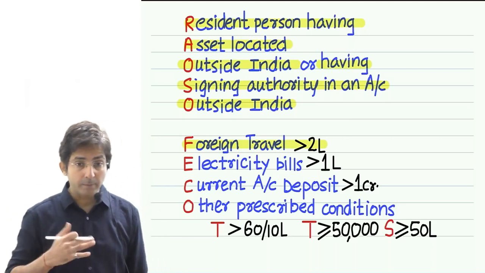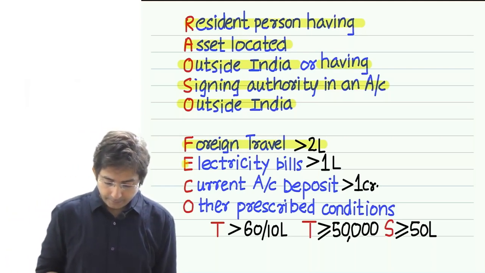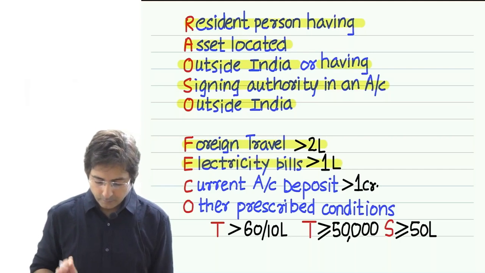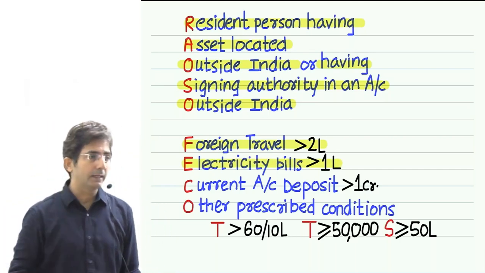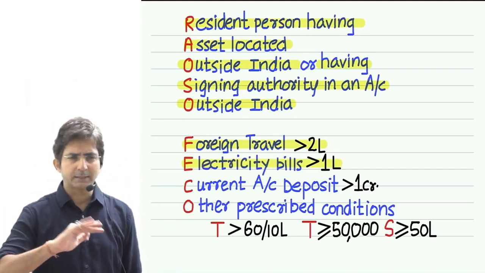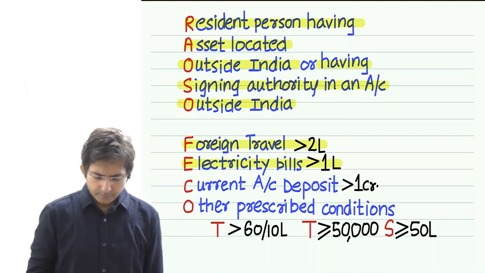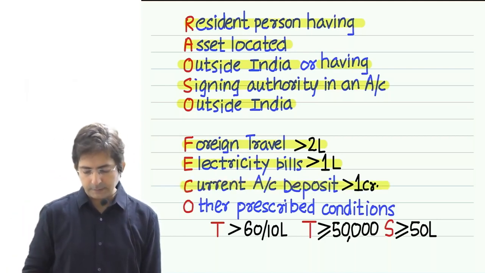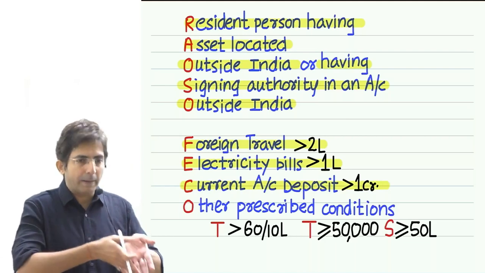Then start memorizing. Spending on electricity bills more than 1 lakh, then also return filing is compulsory. These are all status symbols. Then current account deposit more than 1 CR. But this is with a particular bank.